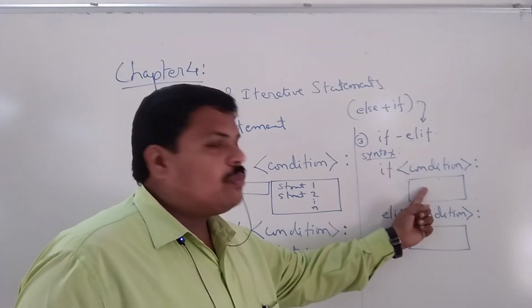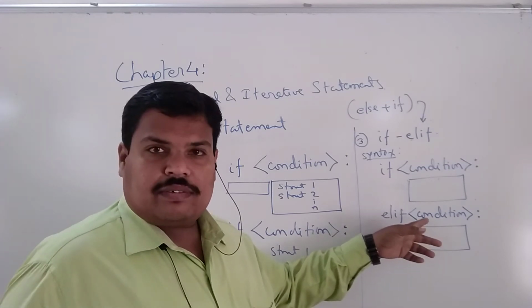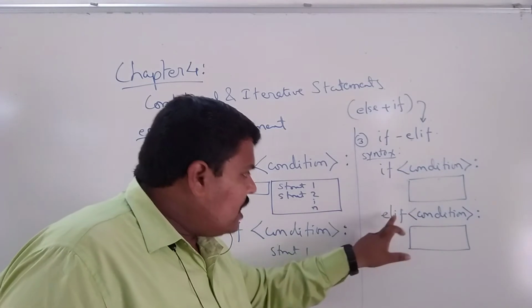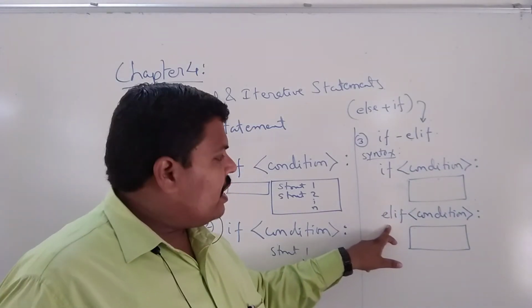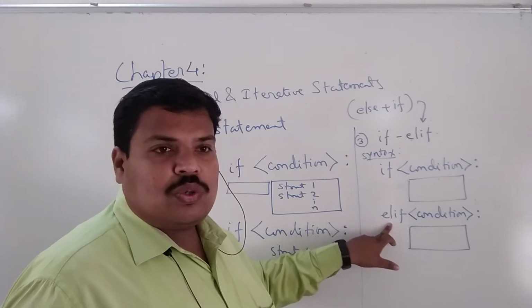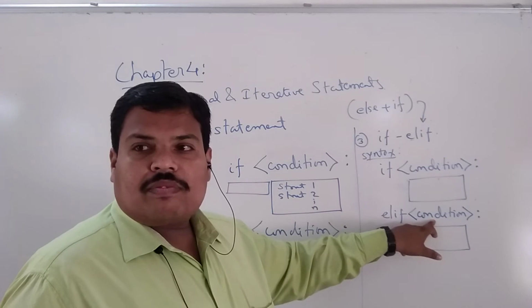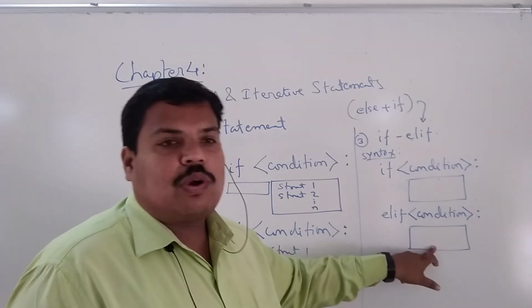If it is true, this block will be executed. Then no other block will execute. Now, if originally the condition is false, then only this else if or elif will be executed. And once you go to this elif, we already have another condition over here. This condition will also be checked. If this condition is true, then this block will be executed.